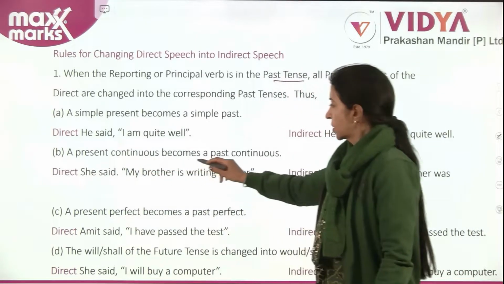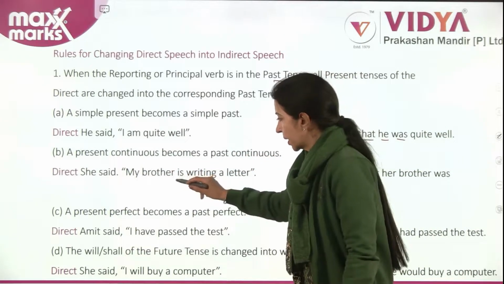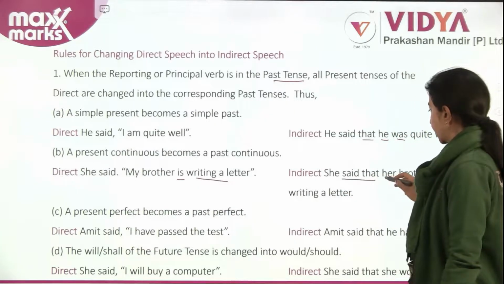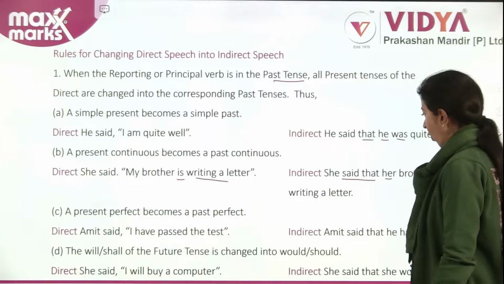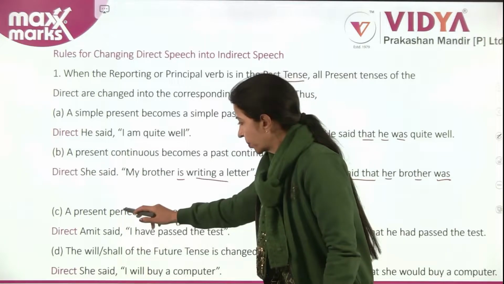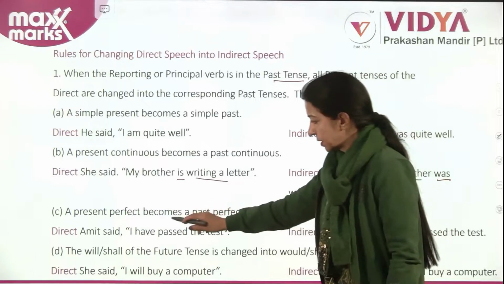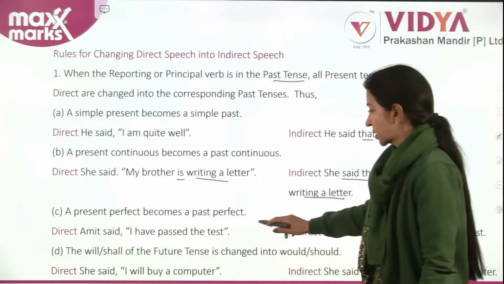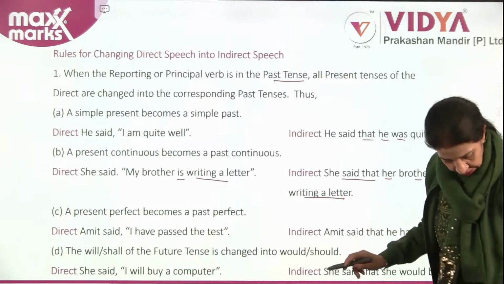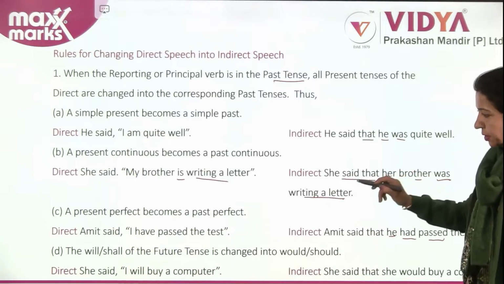A present continuous becomes a past continuous. She said, "My brother is writing a letter." Indirect: she said that her brother was writing a letter. Next, a present perfect becomes a past perfect. Amit said, "I have passed the test." Indirect: Amit said that he had passed the test.